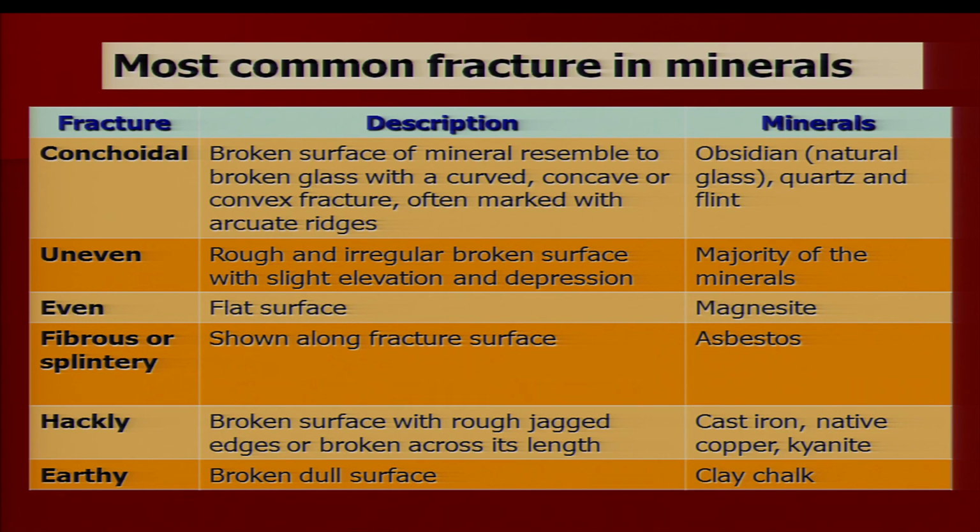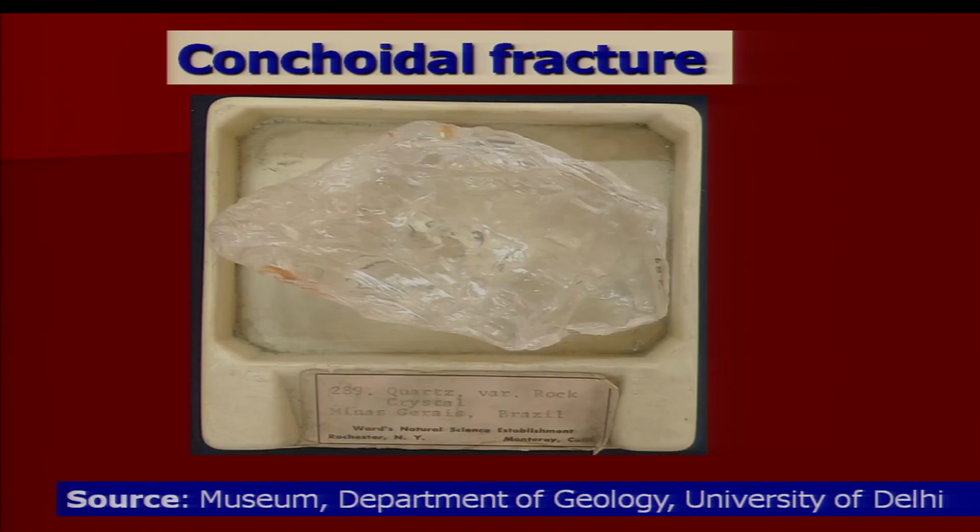All the different categories of fractures can be distinguished by their different configurations of the surface, and I have also given the common examples of these fractures found in certain mineral species, which I have already given in this table. Here is the picture which shows conchoidal fracture. See carefully, this surface is a broken surface, it does not show any regular or even surface, but it resembles very closely the broken surface of a glass. So, this is called conchoidal fracture.